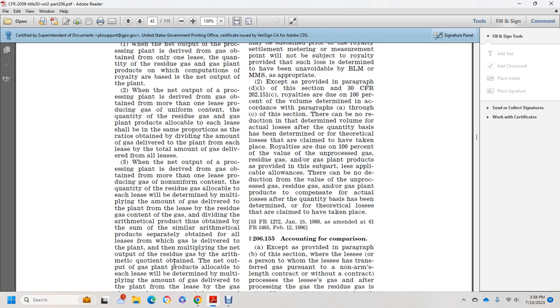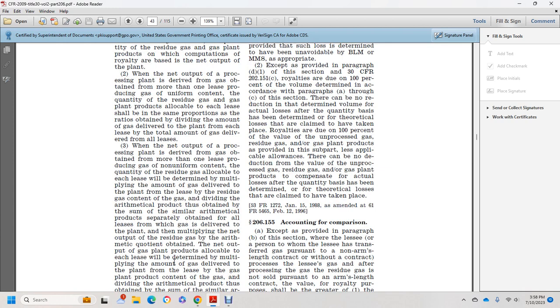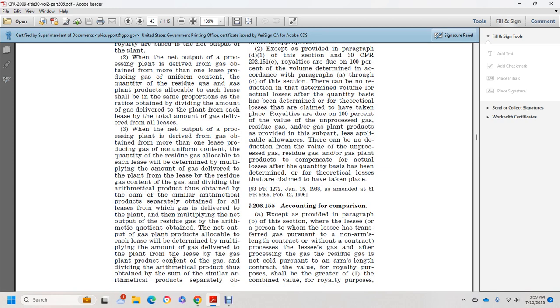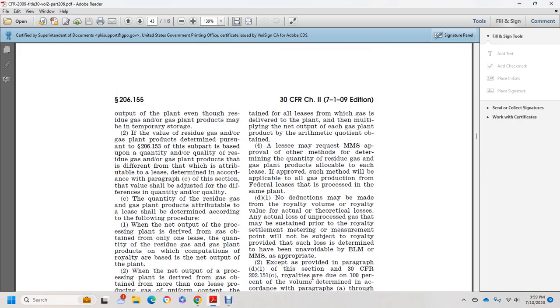The quantity of gas plant products allocable to each lease is determined by multiplying the amount of gas delivered from the lease by the gas plant product content of the gas, dividing the arithmetic product thus obtained by the sum of the similar arithmetic products separately obtained from all the leases, and multiplying the quotient by the net output of the gas plant product. The lessee may request the Minerals Management Service for approval of other methods of determining the quantity of residue gas or gas plant products applicable to each of the leases.